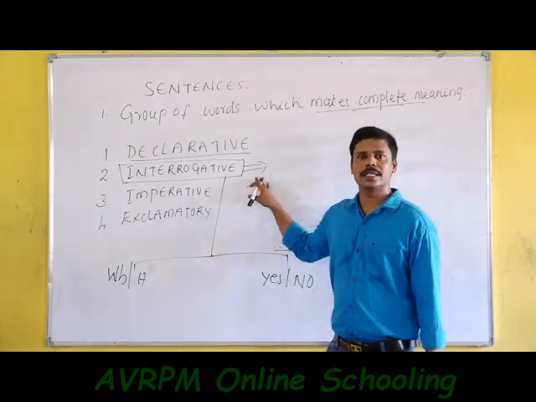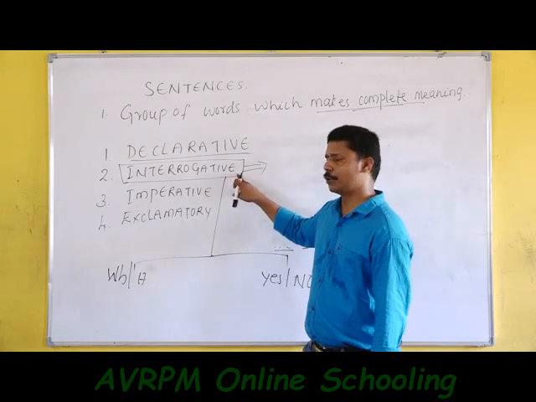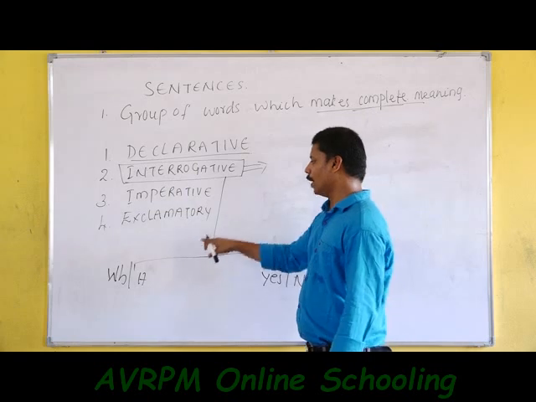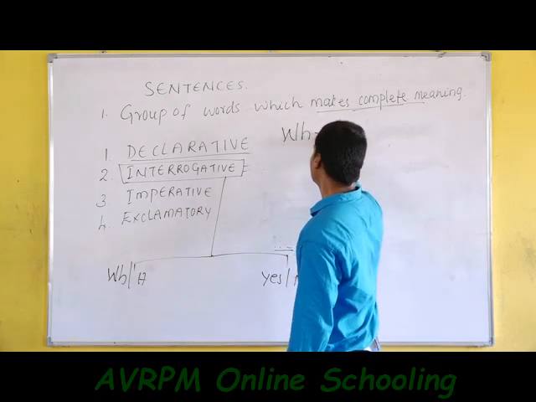If you want to ask someone something, we mostly use interrogative words. So let me say, what is a WH word?